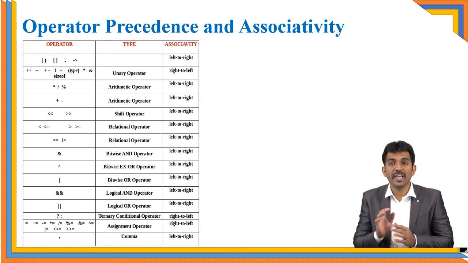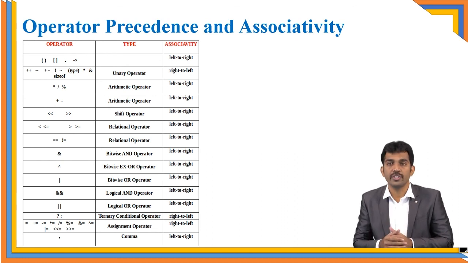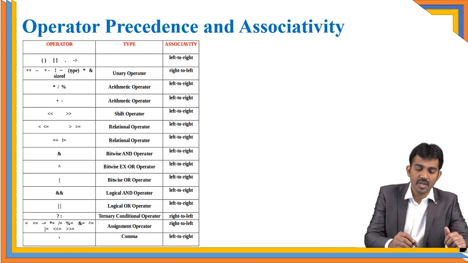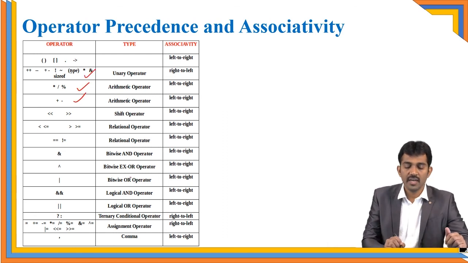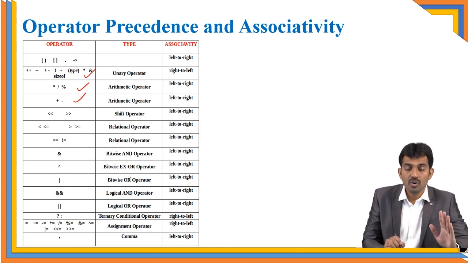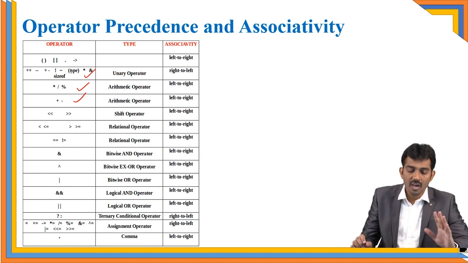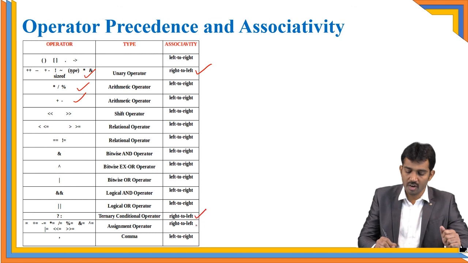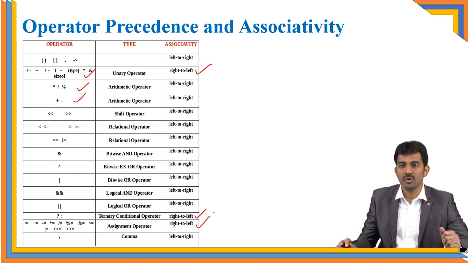So try to take some expressions and try to follow these rules. From the GATE point of view, you need to concentrate on some important operators, the first one, second, third. Right? These are the mainly concentrated operators. The remaining are not much important, but you should be aware of the operators. Precedence is very, very important, and associativity is also. It's very clear. Associativity is only for these from right to left. The remaining are all from left to right only.